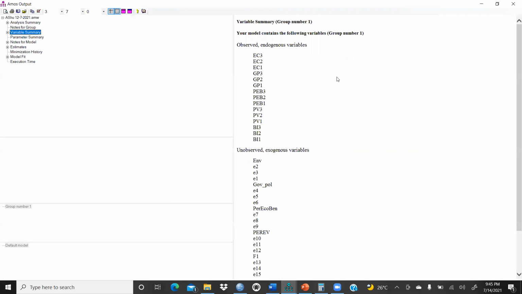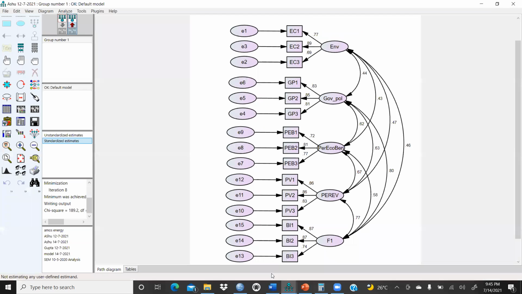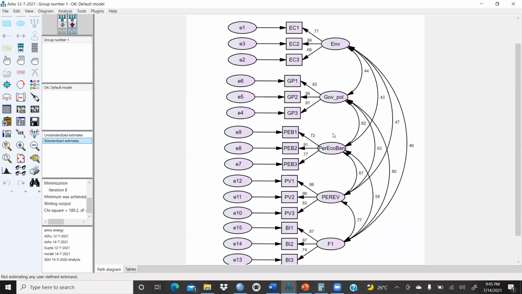And the variable summary, I had already explained. Observed endogenous variables, right? Endogenous variables are those on which others depend; you can see here where the arrow is going inside. Environment, government policies, all these things are unobserved variables. Because if somebody asks you to measure satisfaction, you cannot measure satisfaction on a scale directly. It would be supported by some statements, and only through these can I observe satisfaction. That is why we call it that. Suppose I am talking about environment, I'm talking about perception about the electric vehicle.